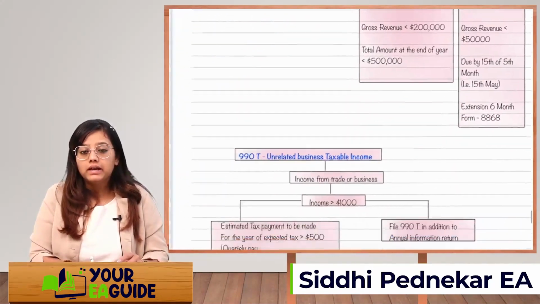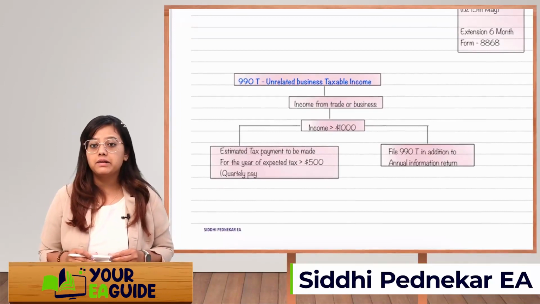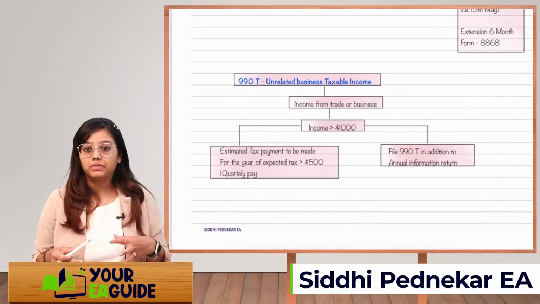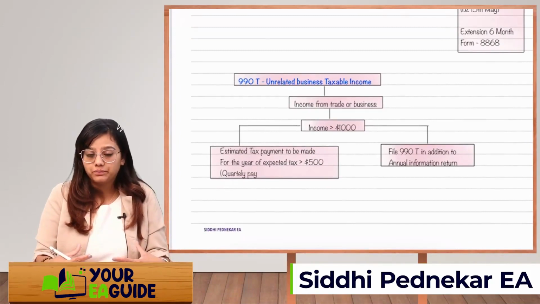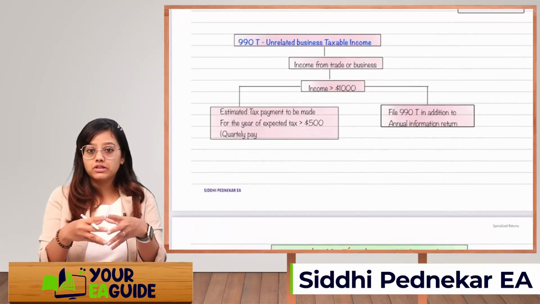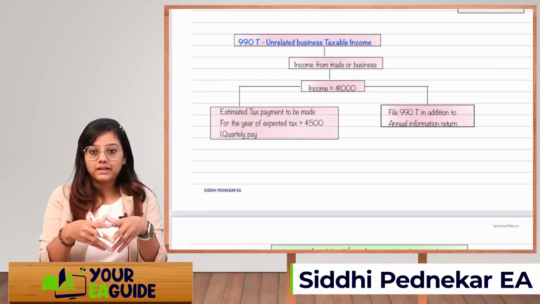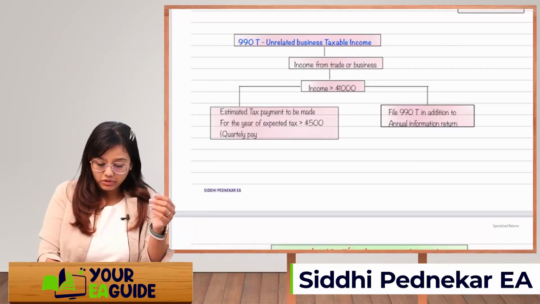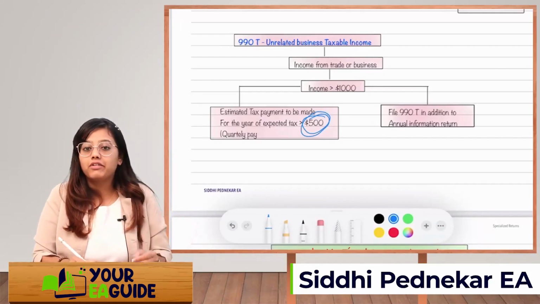Okay, now next is 990-T. What is 990-T? It's unrelated business taxable income, right? Income from trade or business is there, and if it's more than $1,000, then you will have to pay estimated tax if the expected tax is more than $500 per quarter.